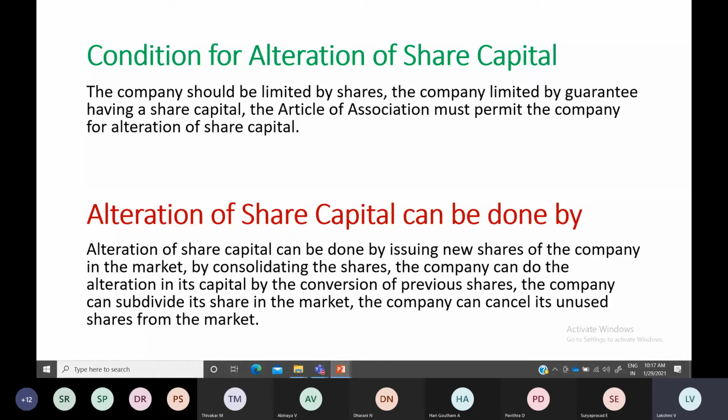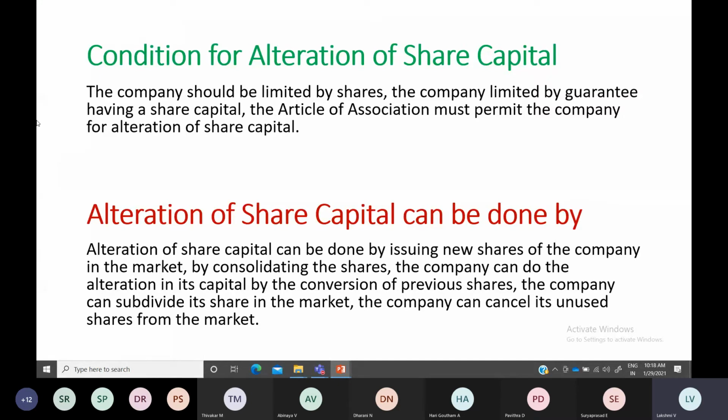I give some more guarantee or surety to the company, that up to this limit I can face. That is known as limited by guarantee. If the articles of association permit these types of companies, they can alter the share capital.